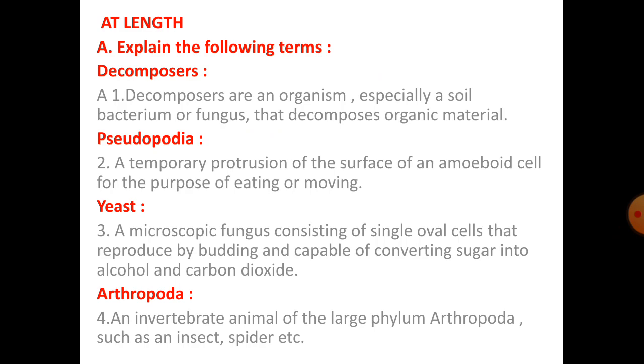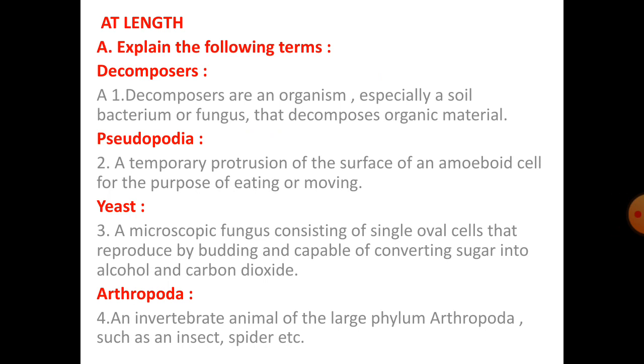So first question of at length is explain the following terms. Decomposers. Decomposers are an organism, especially a soil bacterium or fungus that decomposes organic material. Pseudopodia. A temporary protrusion of the surface of an amoeboid cell for the purpose of eating or moving.